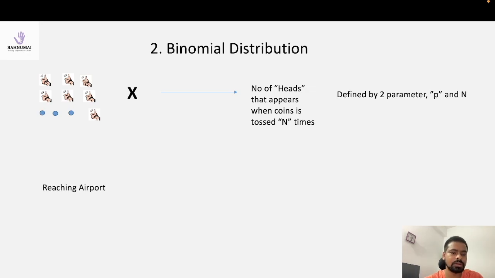Let's come to that. Reaching the airport. Suppose you are a very rational person and you have a flight to catch in 3 hours. Suppose in the journey to the airport there are 3 traffic lights.